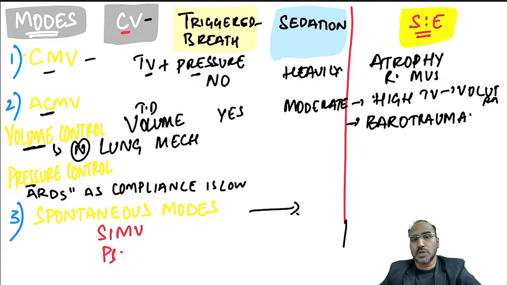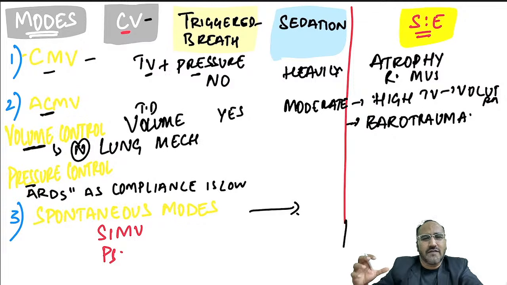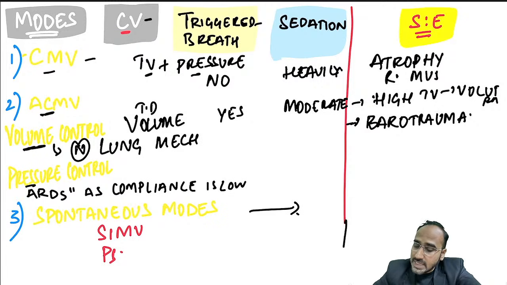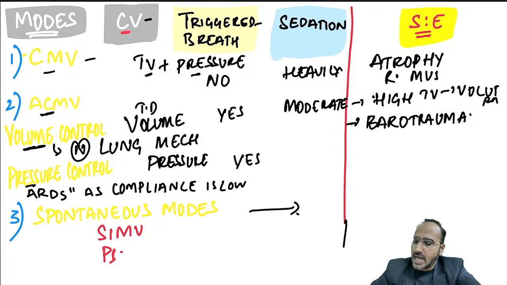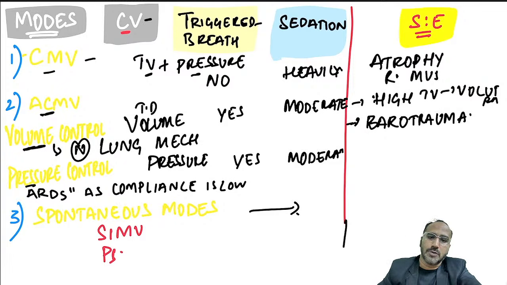Next is pressure control mode. In the pressure control mode of ventilation, guys, remember, this is commonly used when the patient's lungs are stiff, in patients who are having ARDS, primary pathologies in the lungs. What is the control variable in pressure control? You are setting the pressure, hence the control variable is the pressure. Is triggered breathing allowed? Yes. How is the sedation given over here? Moderate, same as volume control.